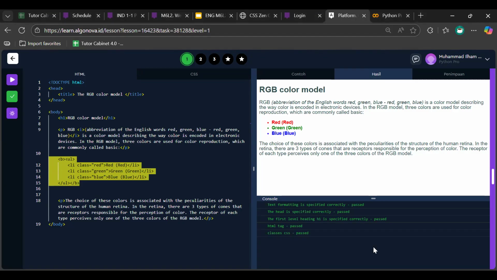Okay, so that's it, Keanu, for today's lesson. What we've learned today is web page formatting. We discussed how we can make our website interactive by using CSS, and we also reviewed what we learned in the previous lessons. In the next lesson, we will learn how we can interact with databases, that means we can use SQL.